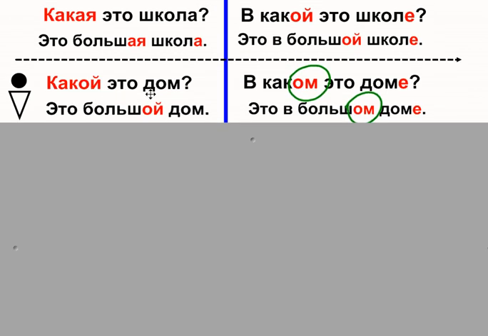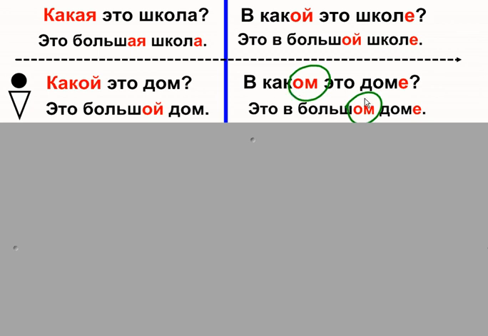Какой это дом? Это большой дом. It's a big house. But in which of the houses, for example, you look at the several houses and you're not sure in which one it's the theater or the party is going in, you can ask в каком это доме?